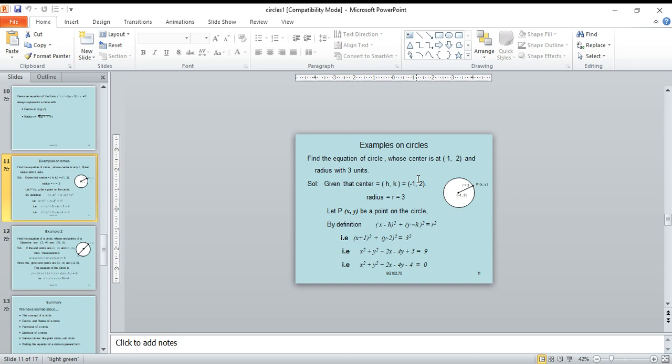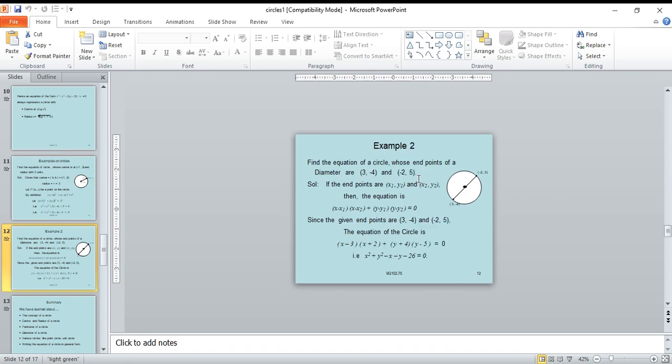plus 2x, plus y minus 2 whole square. Using a minus b whole square equals a square plus b square minus 2ab, that is y square plus 2 square minus 2 into y into 2, that is minus 4y. So the total equation is x square plus y square plus 2x minus 4y plus 5 equal to 3 square, which is 9. Take 9 to the left side: minus 9 plus 5 gives minus 4, equal to 0. This is the equation of the circle with center minus 1 comma 2 and radius 3 units.